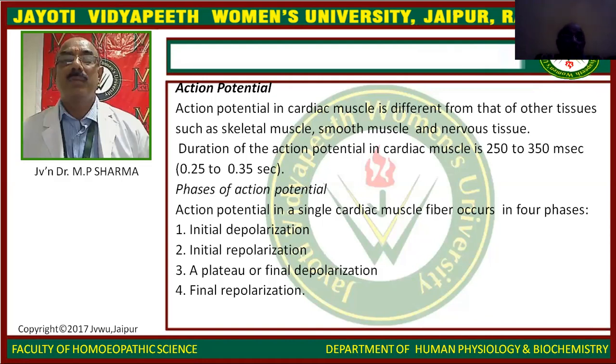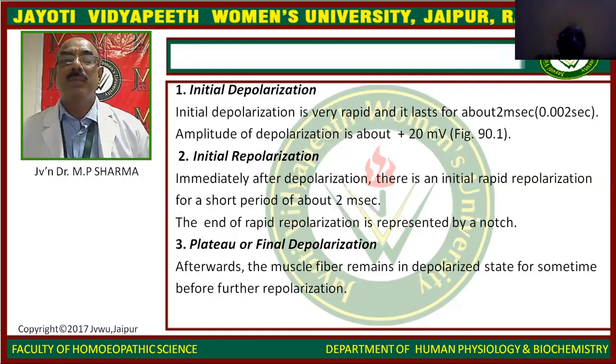The action potential in a single cardiac muscle fiber occurs in four phases: initial depolarization, initial repolarization, a plateau or final depolarization, and final repolarization. Initial depolarization is very rapid and lasts for about 2 milliseconds. The amplitude of depolarization is about plus 20 millivolts.